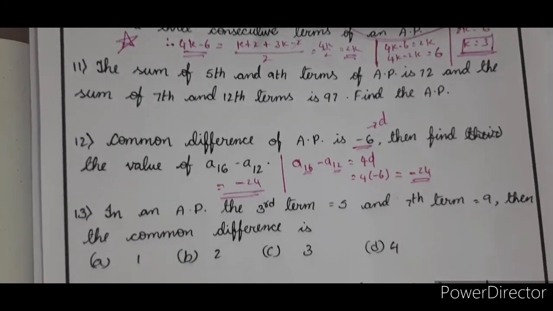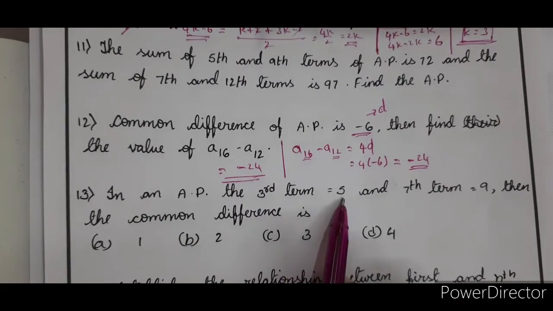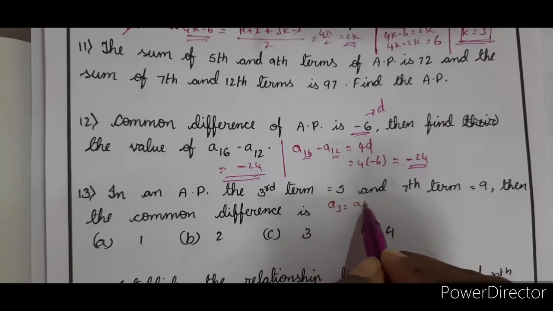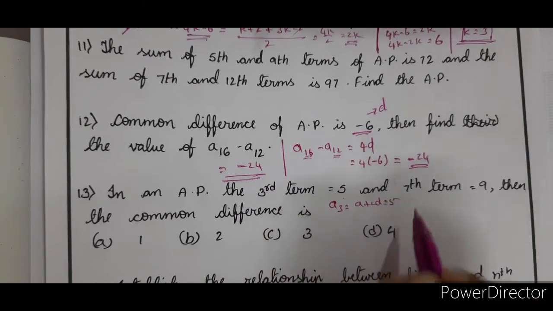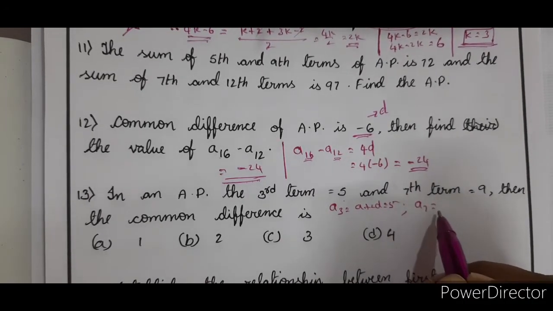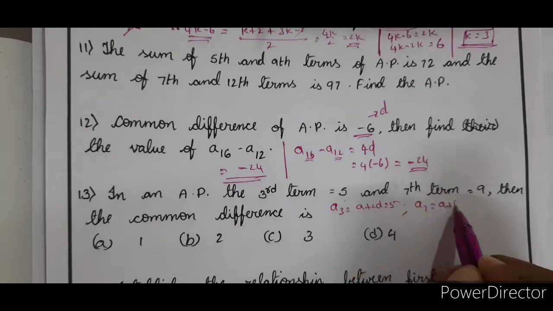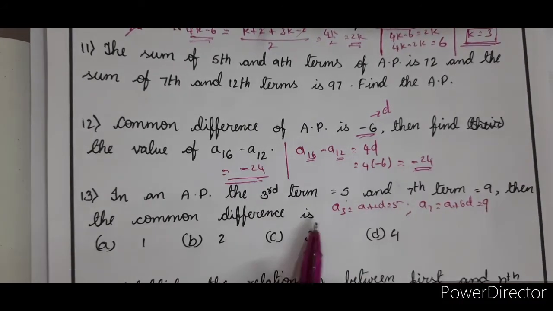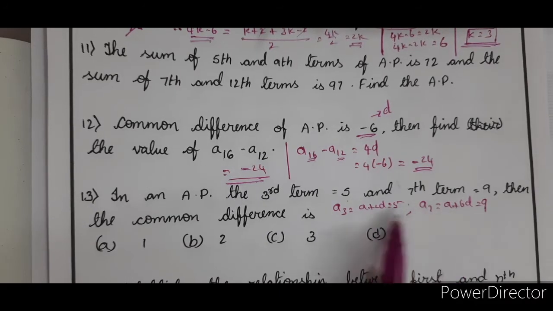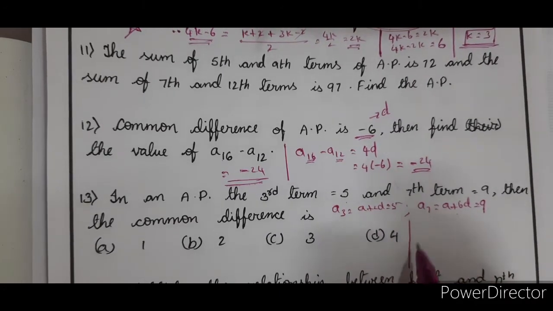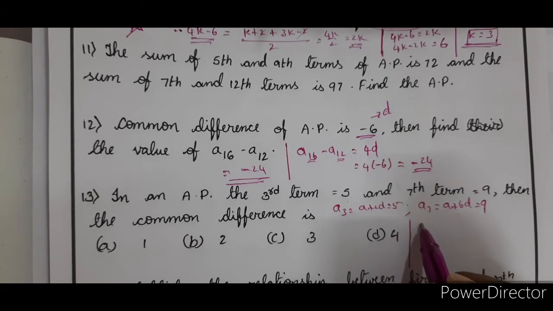Right. Next one. In an AP, the third term is 5. Means A3 is equal to A plus 2D is equal to 5. And the seventh term, A7, is equal to A plus 6D, 7 minus 1 is 6D, is equal to 9. Then the common difference is, you have two equations, two variables, so you can solve them. I am directly solving it here.